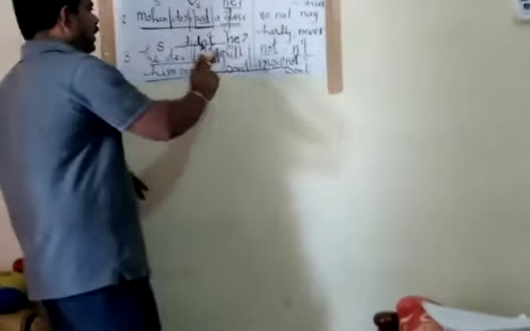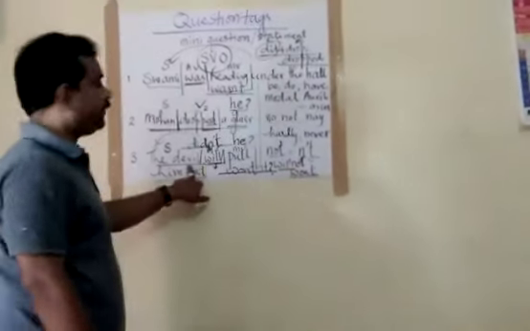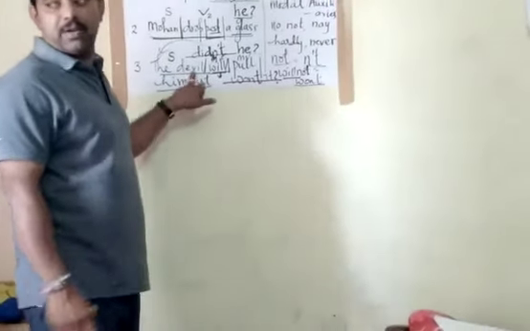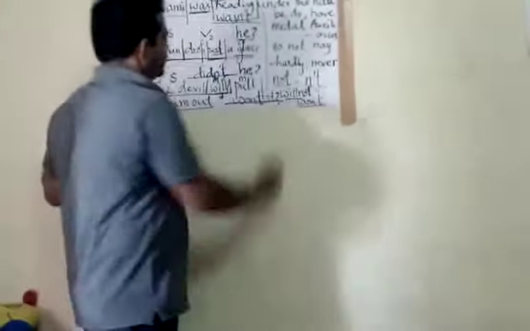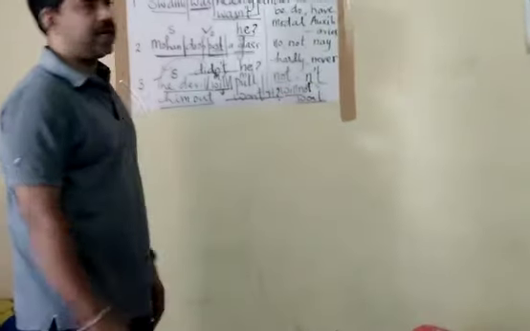If you add will plus not, it will be won't. Will plus not equals won't. After writing won't, now come to the subject, the devil. You are not finding any male name or female name. Devil refers to it. So add it and put a question mark, that is the question tag.